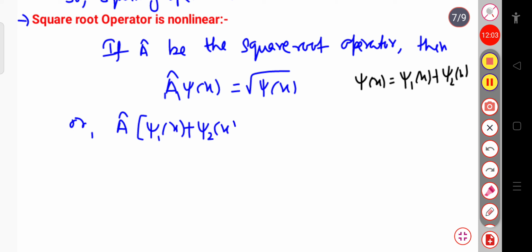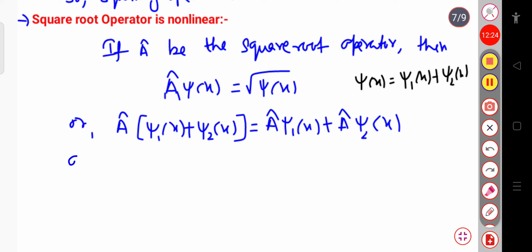Let me calculate first. When we apply the distributive law, then simply this will be A cap psi 1 of x plus A cap psi 2 of x. If I apply the distributive law, then I can write in this way.